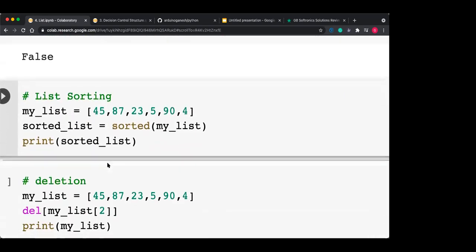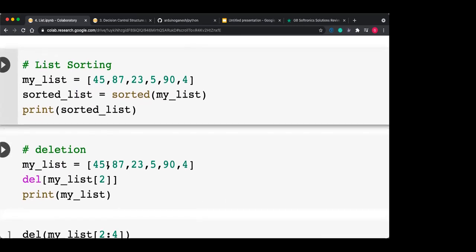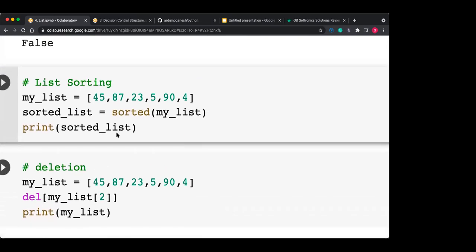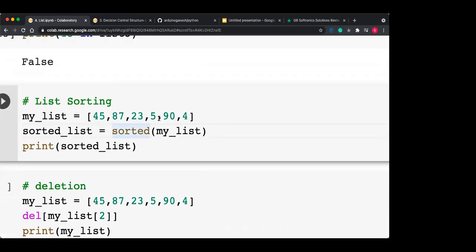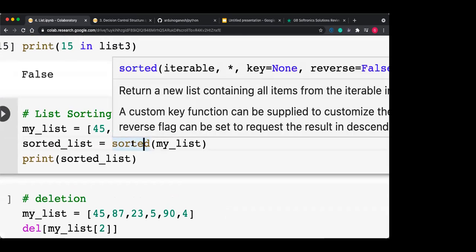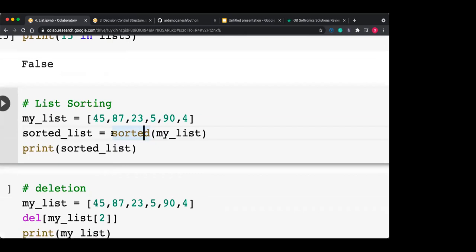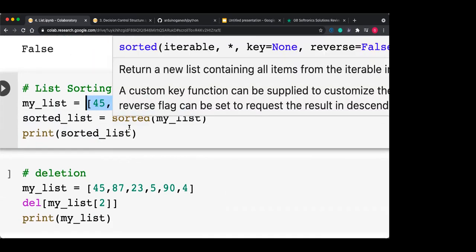Now next one is how to do sorting. Sorting means ascending sorting and descending sorting. List sorting can be done by using the sorted function. Here one list is defined which is not sorted, 45, 87, a not sorted list.